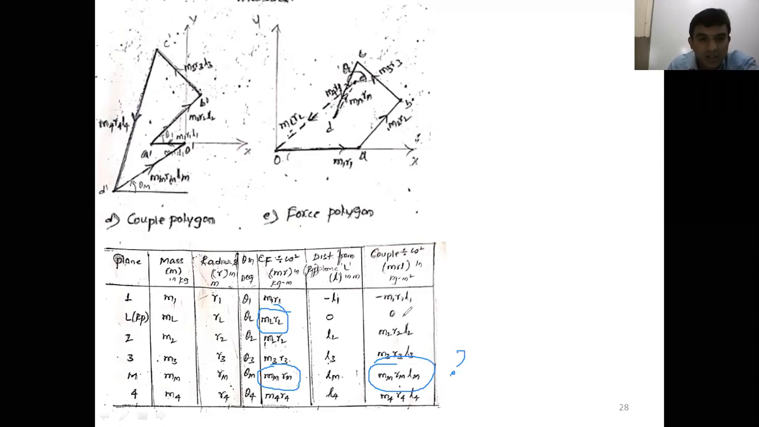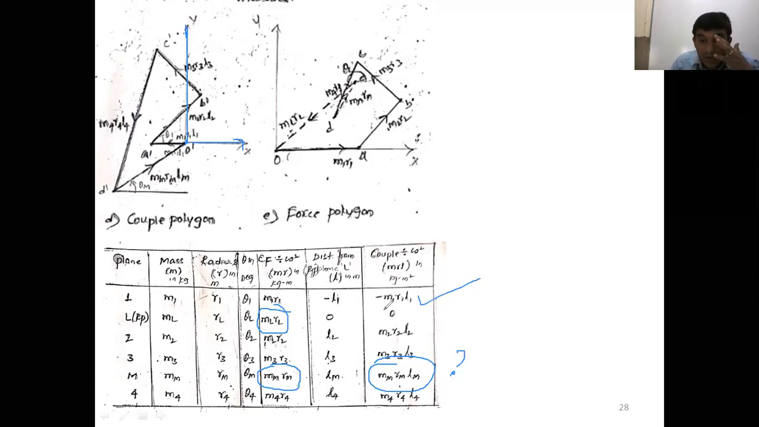How do you draw the couple polygon? First take the x-axis, a horizontal line, then draw a vertical line. The intersection of the horizontal line and vertical line is called O. After that, you go according to the order. First you draw the couple M1 R1 L1, whose magnitude is known.